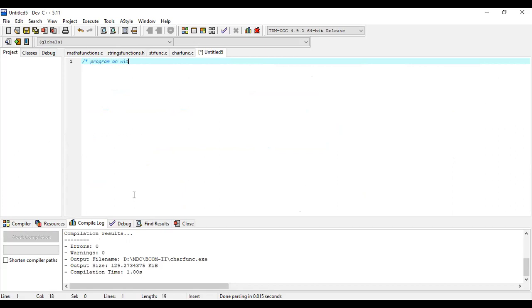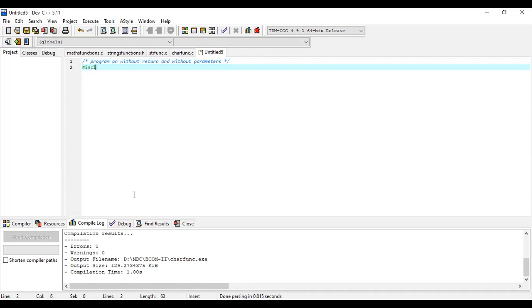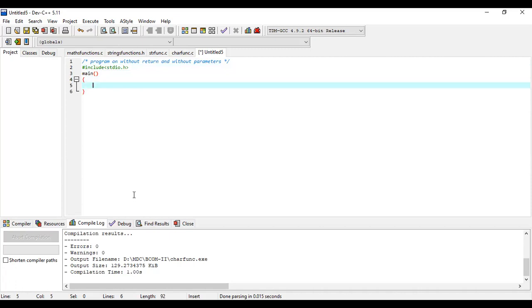Program on a function without return and without parameters. Hash include, then main.